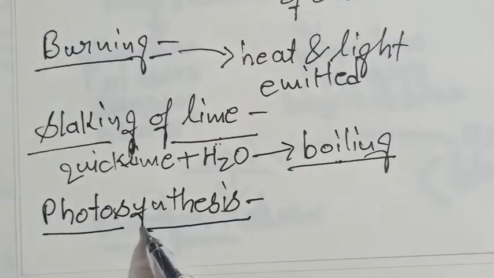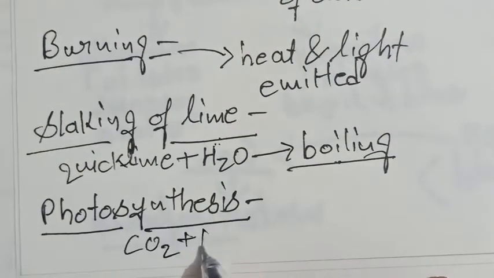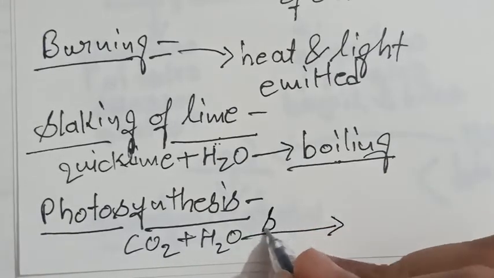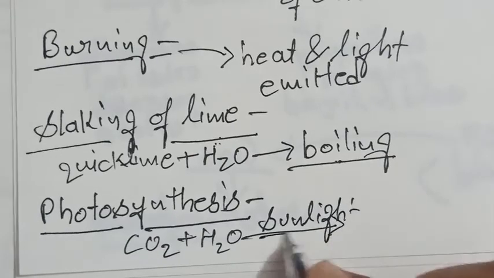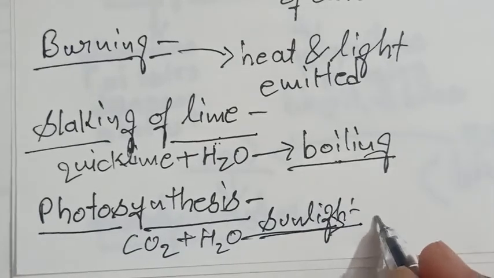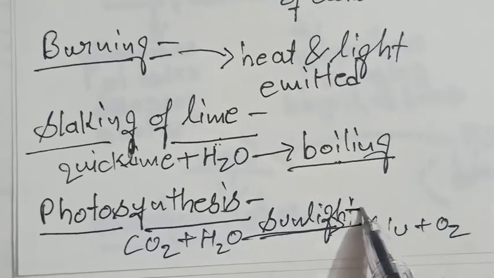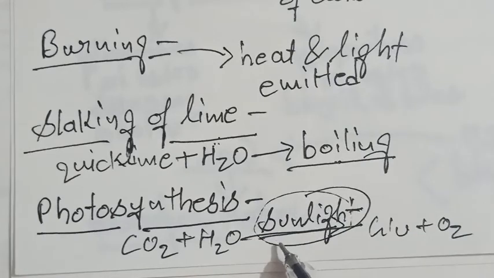Next is photosynthesis. What happens in photosynthesis? Carbon dioxide reacts with water in the presence of chlorophyll and absorbs sunlight, to form glucose and oxygen. Because this process is absorbing sunlight, that is why this is an endothermic change.